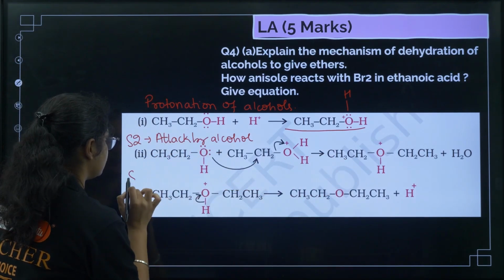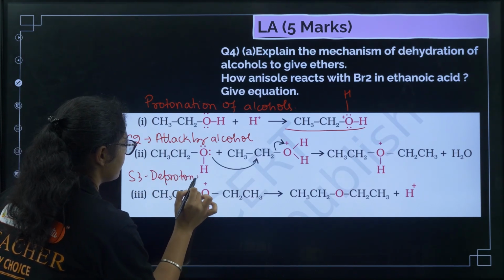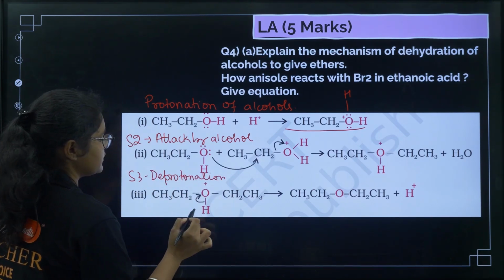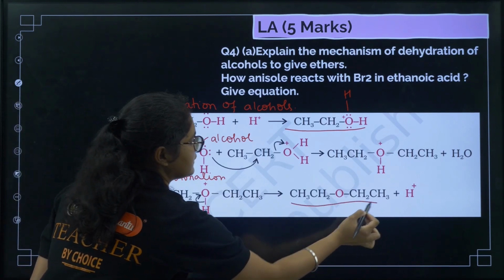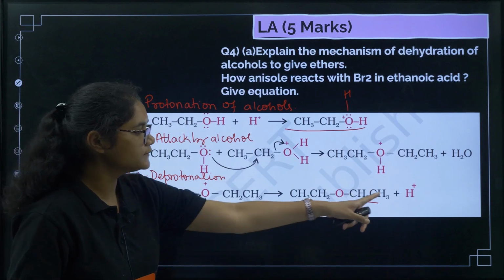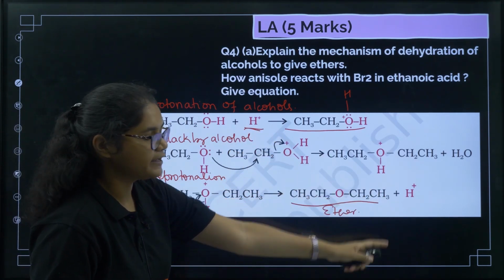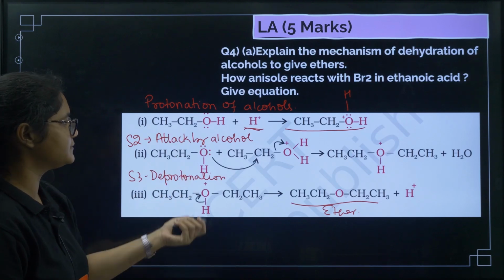Next, third step is deprotonation. There will be a deprotonation and we get here the ether, and H plus. Clear? H plus, which is present as a catalyst in the starting, is reformed. 3 steps, 3 marks.